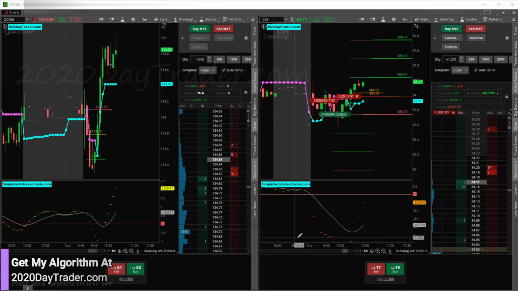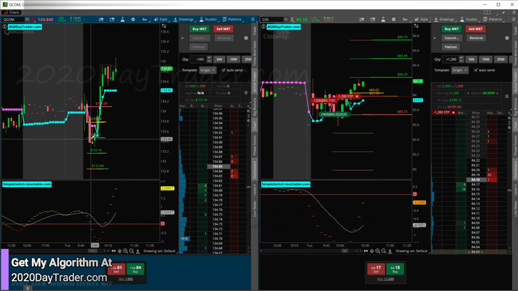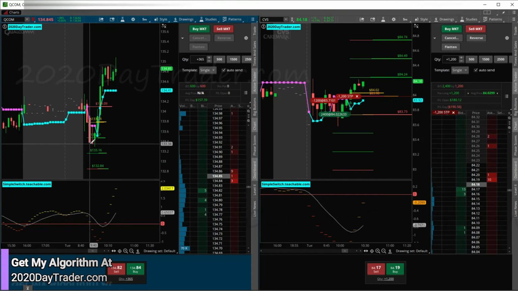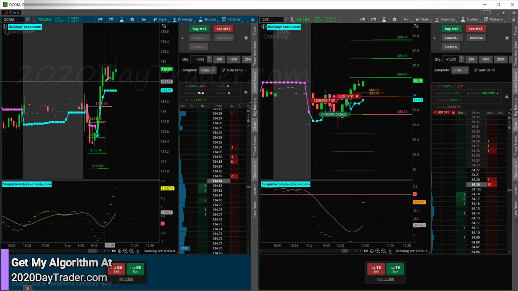But here's an example. Here's QCOM. So we got out just around here, right? And then it started to go red again. And it was like, oh, if I want to get back in, I should get back in. If I did that on QCOM, I would have got back in somewhere down here on this red candle at the very bottom, right? It would have moved a little bit. I would have got excited. And then look what would have happened. Boom. Would have got back my whole day and then some.